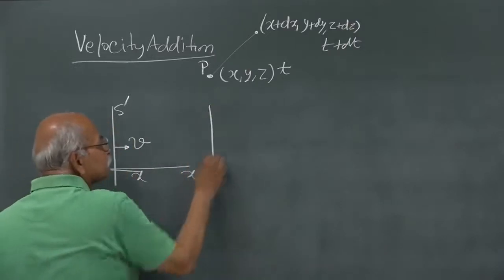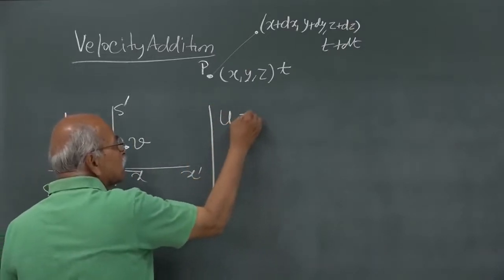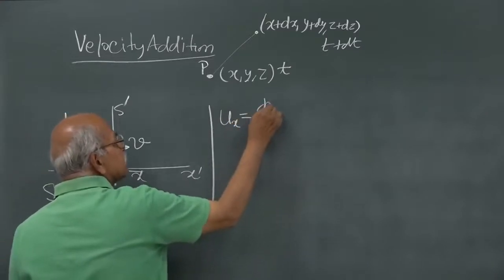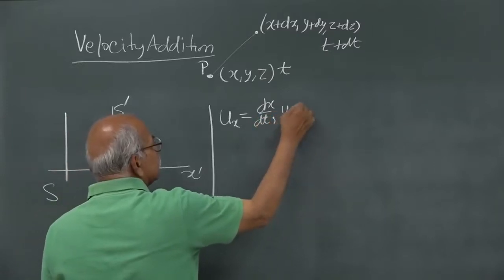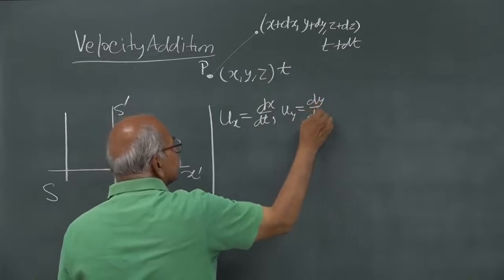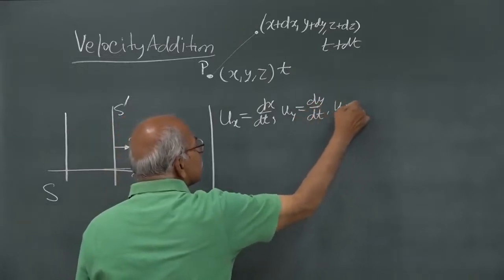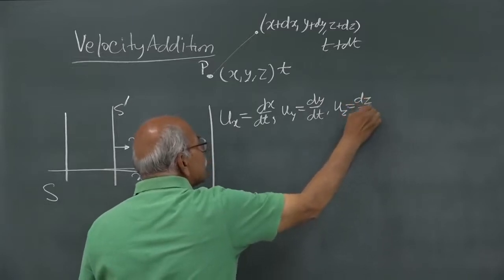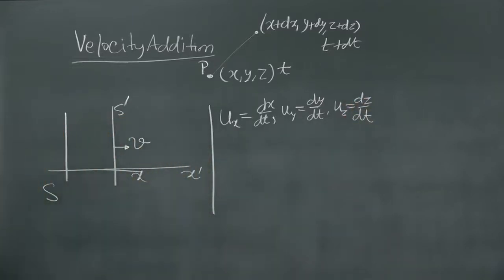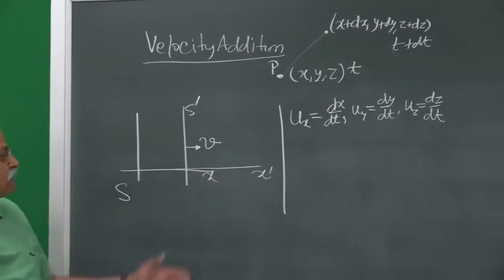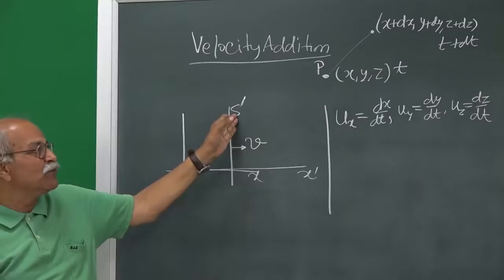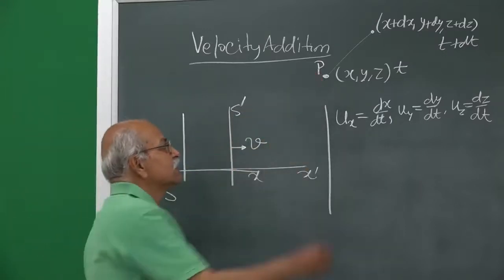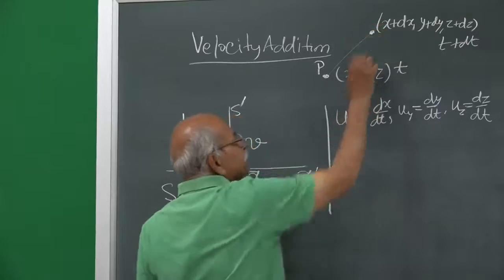And then we say that ux, the x component of the velocity, is dx/dt, the y component of velocity is dy/dt, and the z component of velocity is dz/dt. This is the definition. And the same definition applies for S prime also. The same two events: this event P is here and then this event P is here.